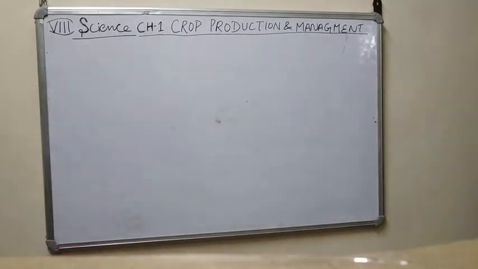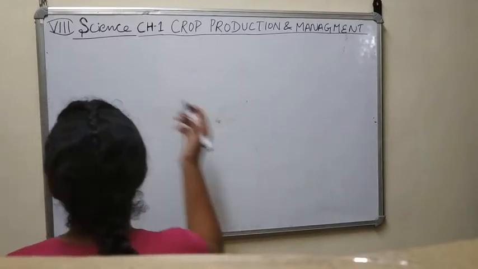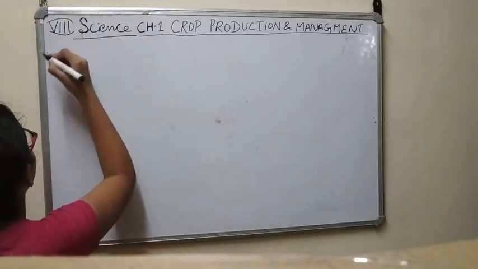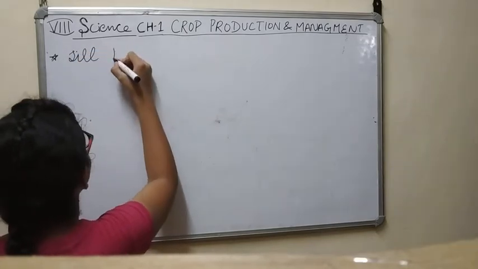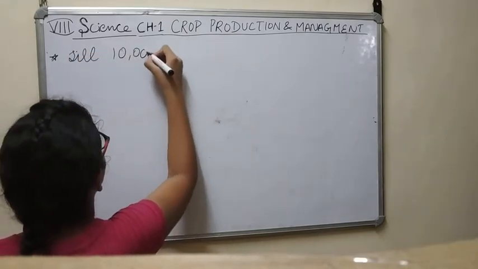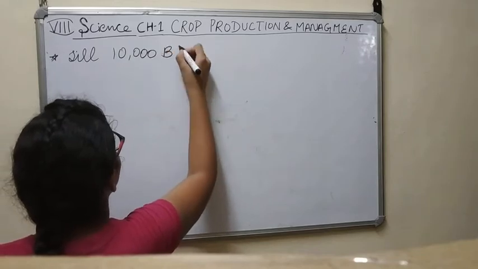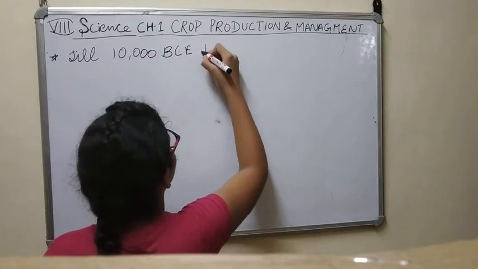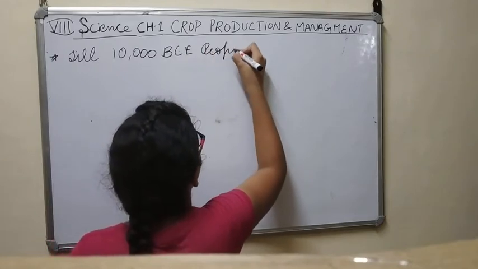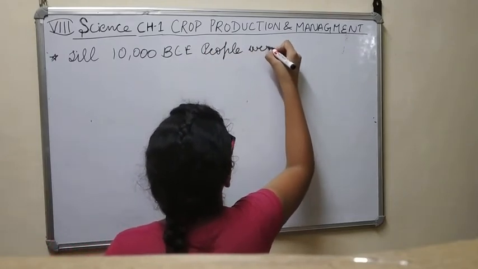Now our first point is: till 10,000 BCE, people were nomadic.